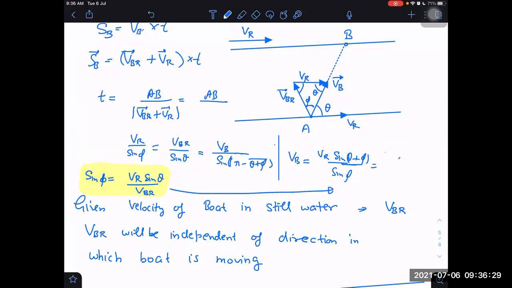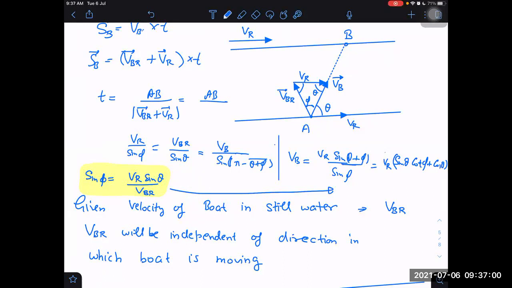Here I can write it as sin theta cos phi upon sin phi, which will be cot phi, plus sin phi upon sin phi cancelled. This is it. Now, do you know cot phi? If you know cot phi, then put the value of cot phi. You can determine cot phi easily. How? From sin phi, because sin phi is perpendicular upon hypotenuse, and cot phi is base upon perpendicular. We can determine cot phi, right?